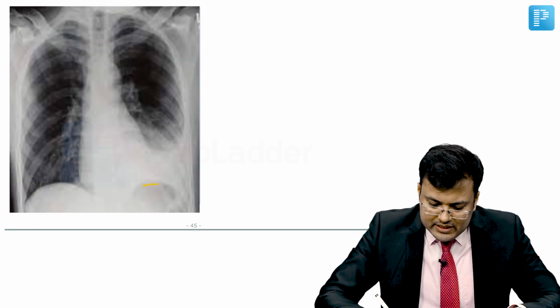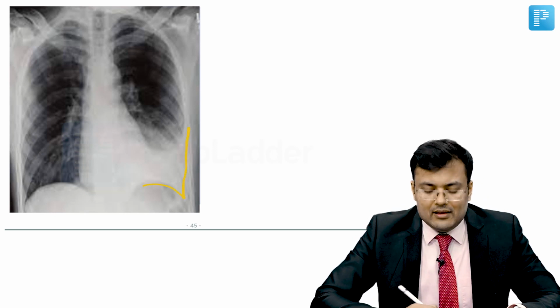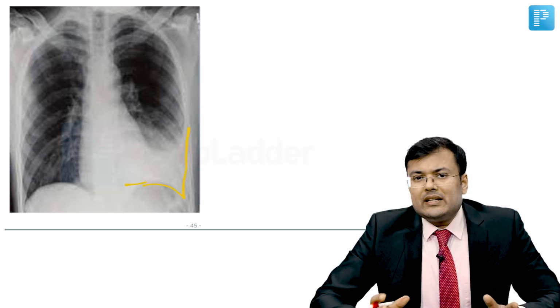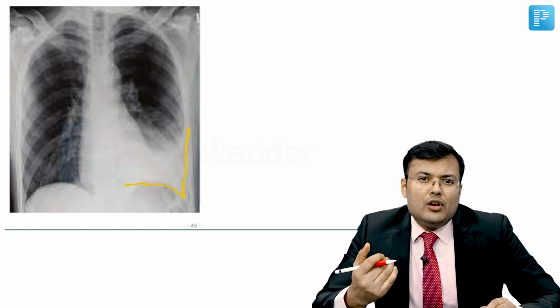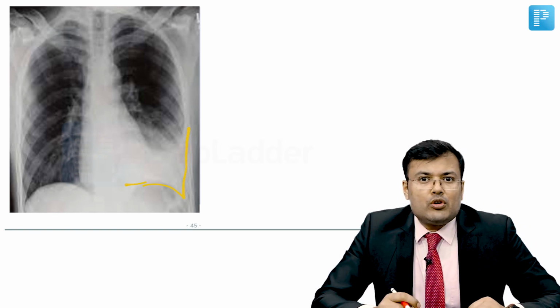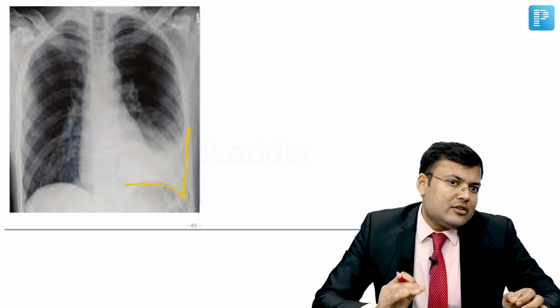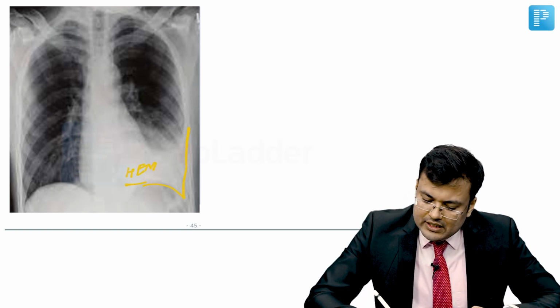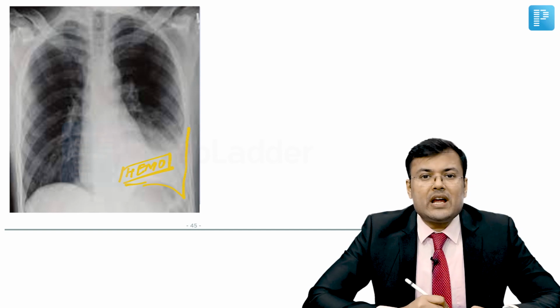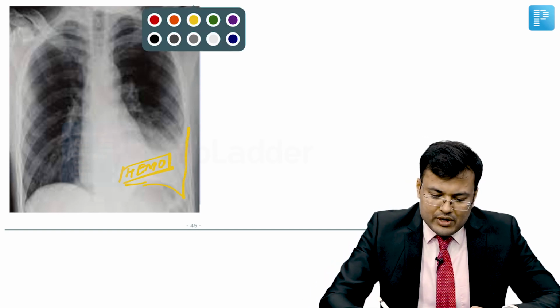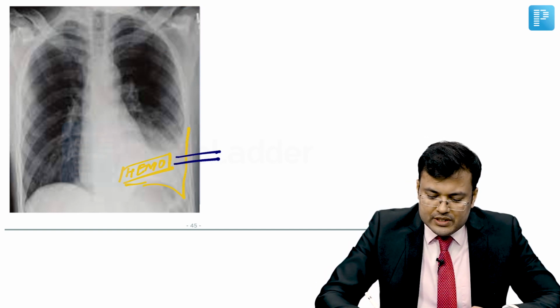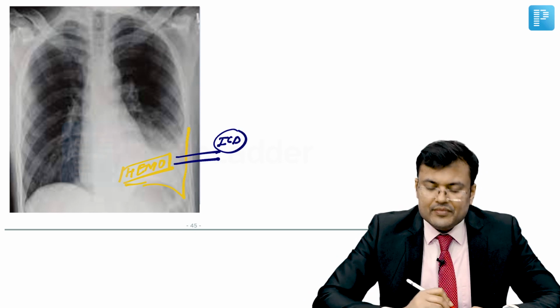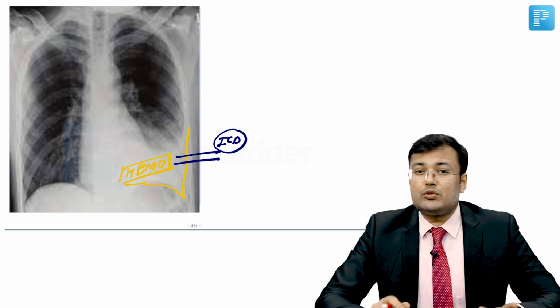In this case, you can see that there is blunting of CP angle. And what you can see is opacification of lower half of left hemithorax. It is seen after trauma. It means there is collection of blood. So what is the diagnosis? This patient is having hemothorax. And in case of hemothorax, obviously what you have to do, you have to insert ICD. ICD insertion is done.